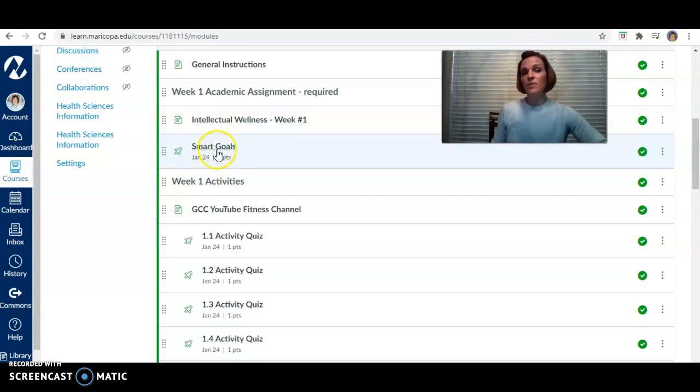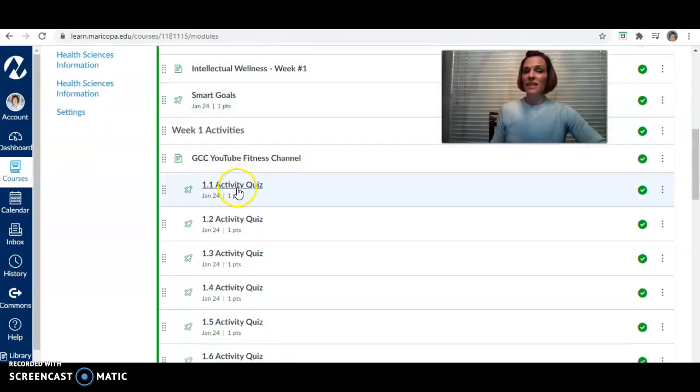Generally, this first week, it's a SMART goals assignment, so you'll be setting some goals for yourself after watching a short video on how to make appropriate goals. Okay, some weeks it'll be about maybe watching a short meditation video and then answering some questions about meditation. Okay, so they're all health and fitness related topics. Generally, it's some type of article you're going to read or TED Talk, YouTube video that you're going to watch and then answer a few questions. Okay, so those are worth 1 hour of credit towards your grade.